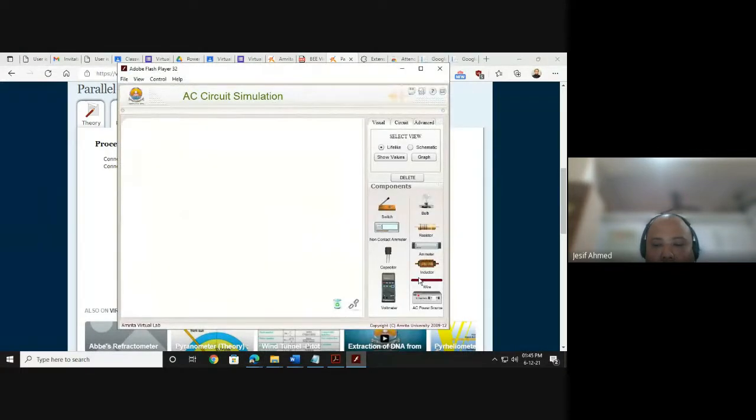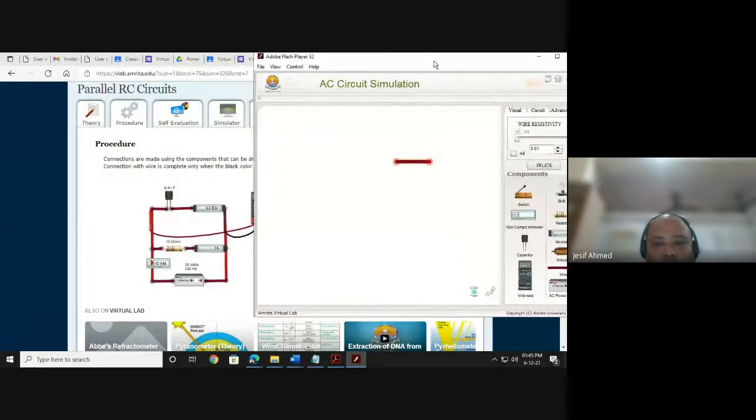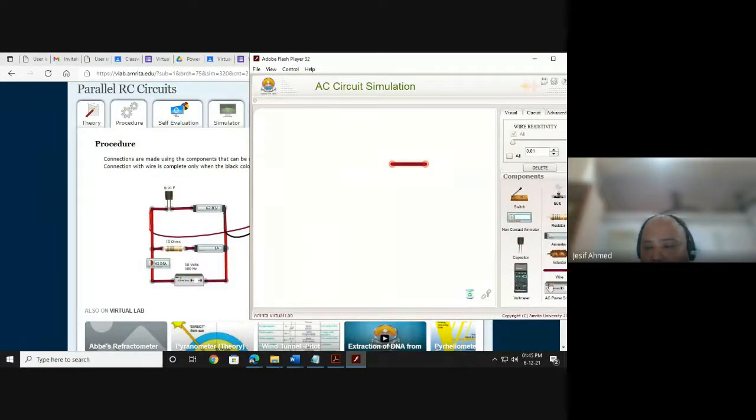I need a wire. You can drag and drop. This can be only done in computers. I need then a power source, AC power source. Then I need a resistor. Then I need an emitter. Right.